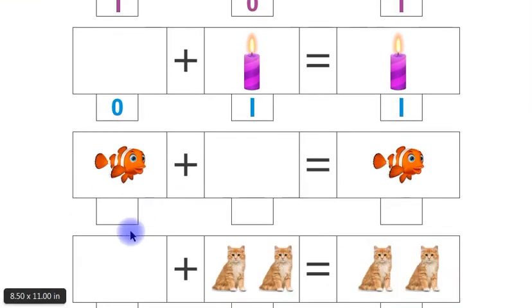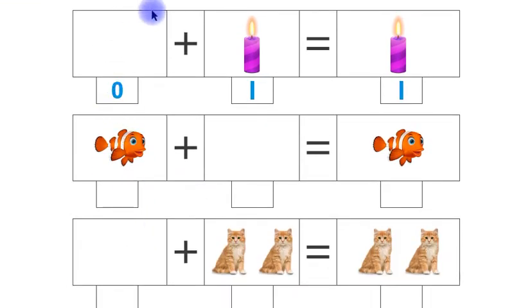Likewise, children, this is 0. There is nothing in this box, children, plus 1 candle. This is 1 in number equals to 1 candle. This is 1 in number. Look at this, children. This is 0 plus 1 equals to 1, because 0 does not change any quantity.